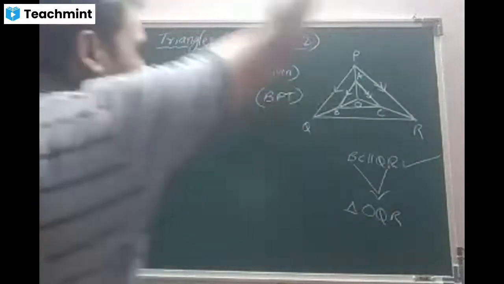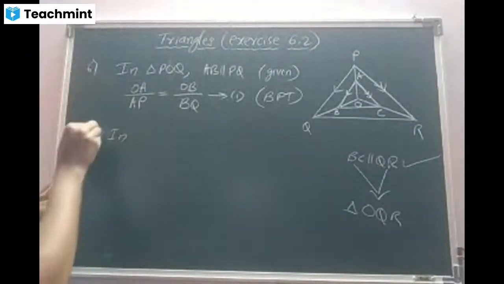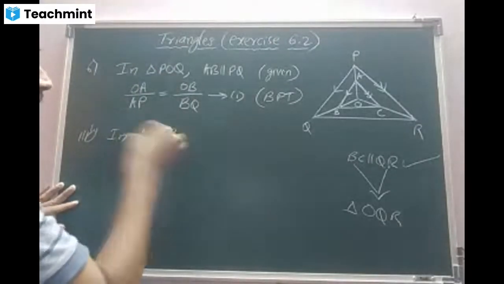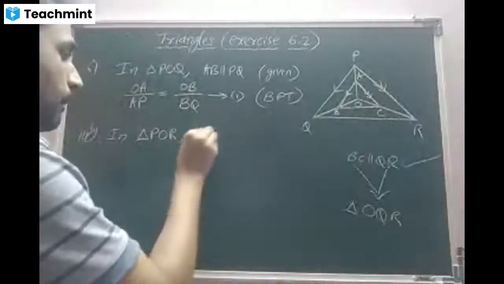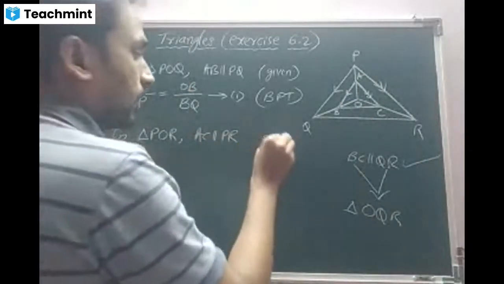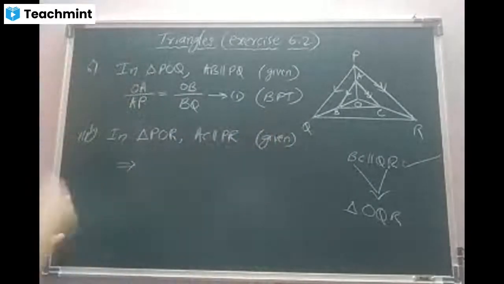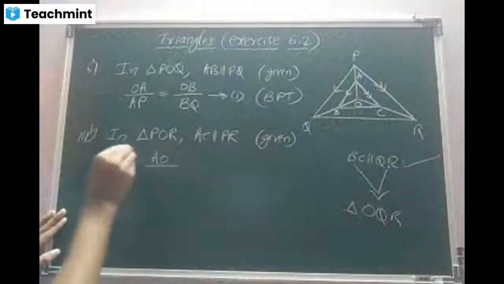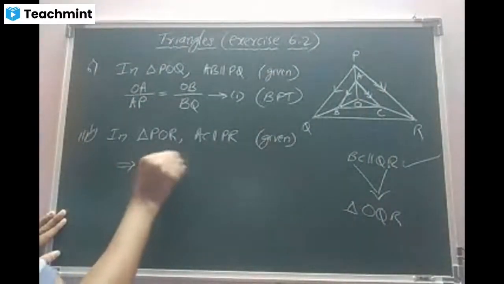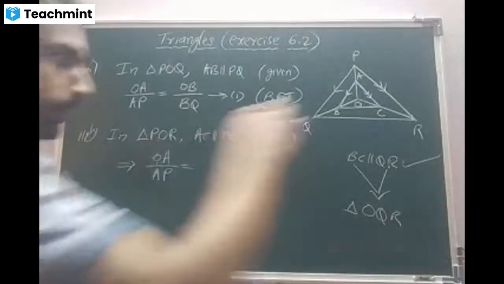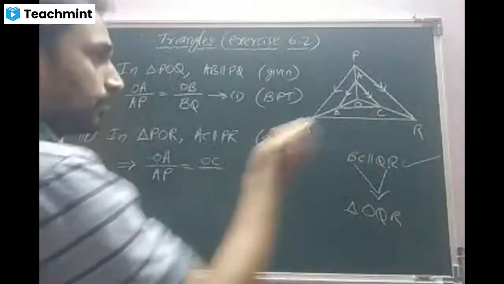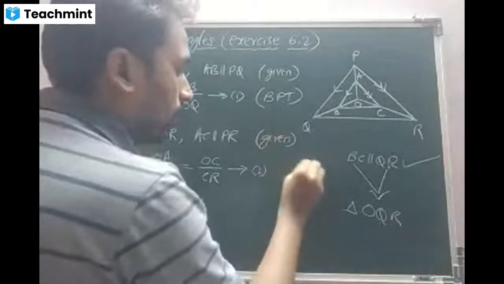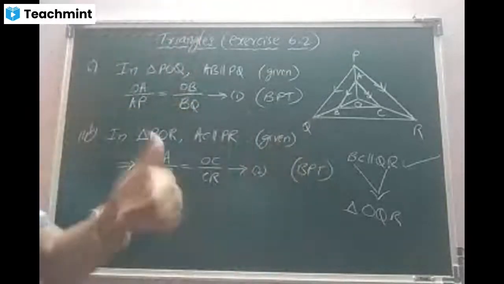Similarly, in triangle POR, AC is parallel to PR, given. I can apply the BPT: OA by AP equal to OC by CR. Equation 2, the reason BPT.